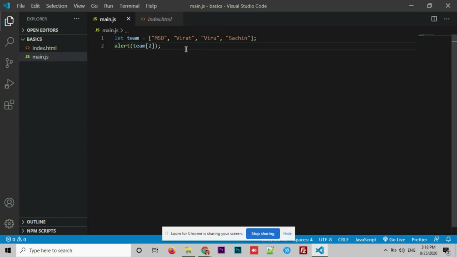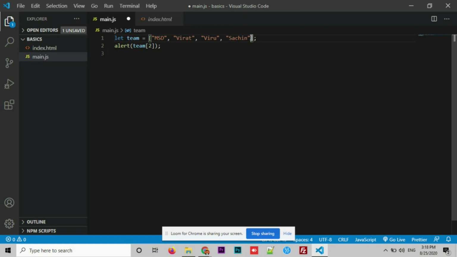Now, what if I want to add one more element to the existing array? We have methods for that. By making use of the existing methods which are there in JavaScript, we can even add elements, we can remove the elements, all these things. Let me show you one by one. Let's say I want to add one more name to this array. Now, where do you want to add? Let's say I want to add it right next to Sachin. How can I do that?